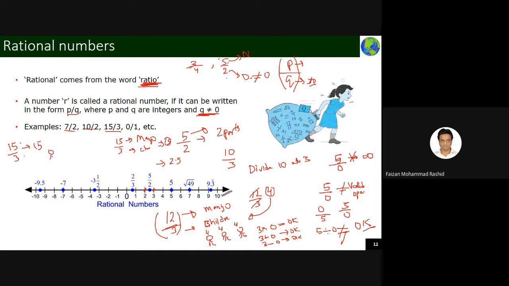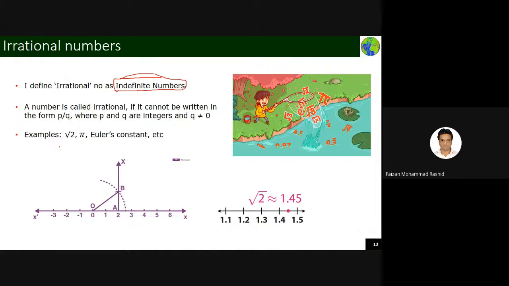So each child will be very happy that everyone will get 5 mangoes. That thing is not possible in some cases. If I write something like 10 by 3, what does it tell me? I had 10 mangoes and 3 children. Come and divide. If you do the division, you will get something like 3.33. Now the fight is started.